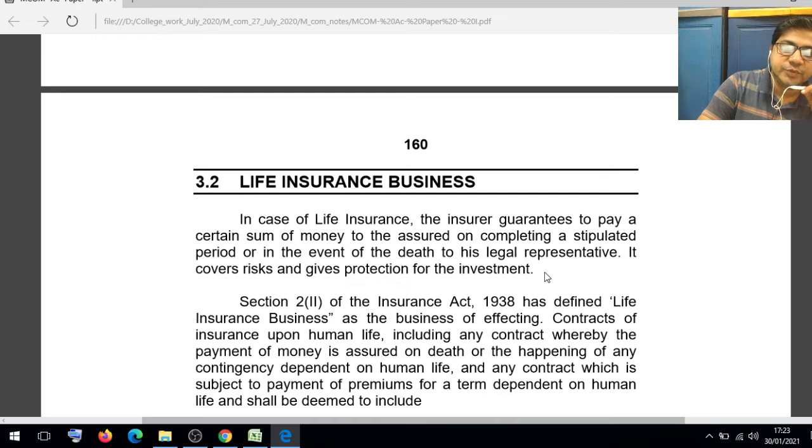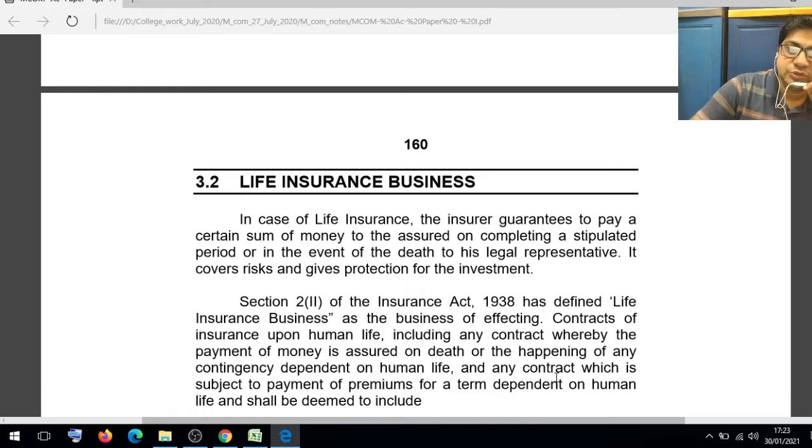The life insurance business is the business of effecting contracts of insurance upon human life, including any contract whereby payment of money is assured on the death or the happening of any contingency dependent on the human being, and any contract which is subject to payment of the premium for a term dependent on human life shall be deemed to be included.